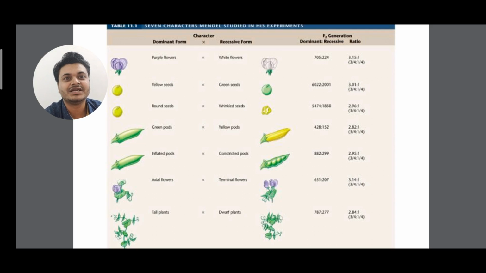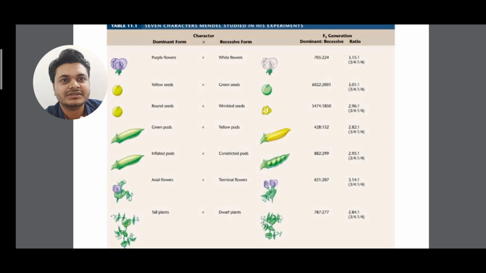Last lecture I explained what is dominant and what is recessive, and that's why I first taught the terminologies so that you don't get confused. Dominant means those traits that will express, and recessive means those traits that will suppress themselves. Clear?